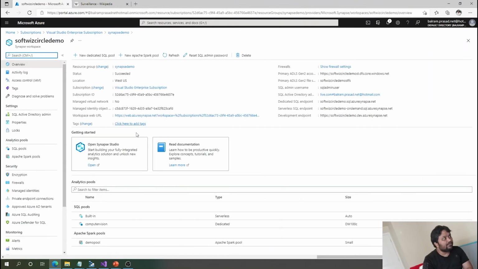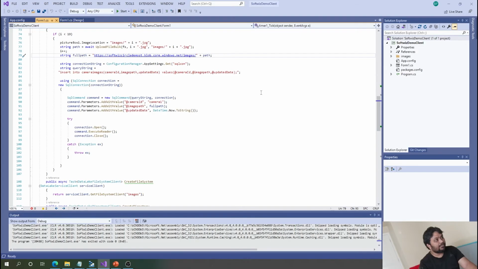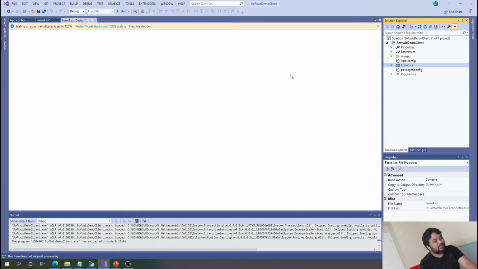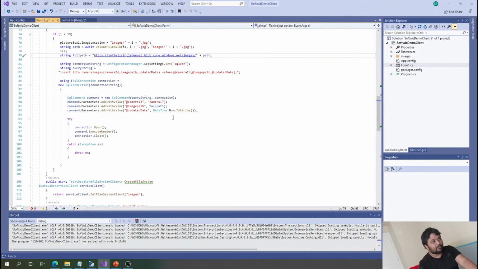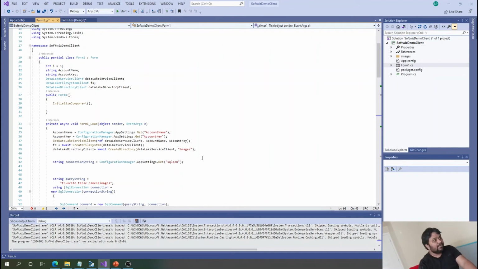So let me quickly open this Synapse workspace. This is the client application. This is nothing but a Windows application which does nothing. I have put some labels and other things to simulate that camera. It is not reading my face, nothing is read from the camera. It is just taking some offline image and uploading that image. When it sends, it takes the account name from config, and also which server I have to send the details to as an image, and then also updates the metadata that I have sent this image, and this is the path.